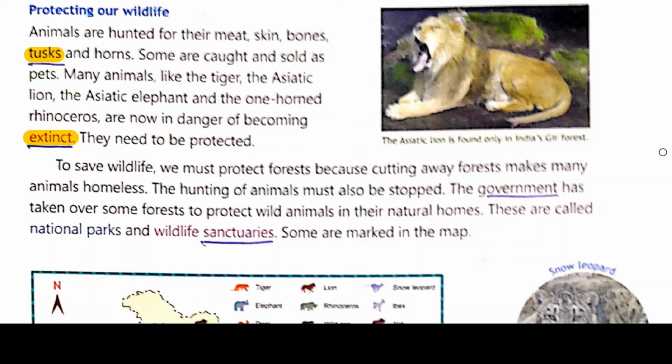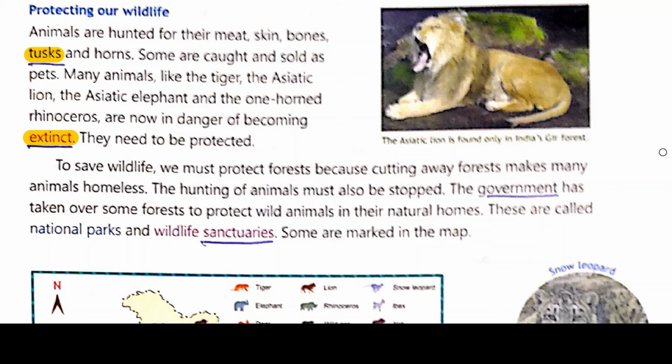So it is our foremost duty to protect our wild animals so that everybody can have the chance of watching these animals. To save wildlife, we must protect forests, because cutting away forests makes many animals homeless. If we cut the forest, where can wildlife settle? These are the homes of animals. If you cut down the trees, they will not get their homes. They become homeless. So the hunting of animals must also be stopped. Killing them should be stopped.